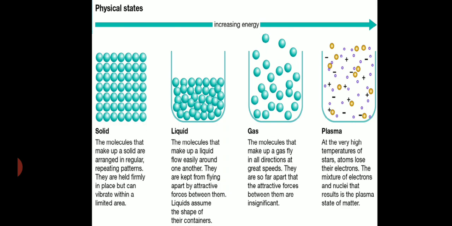Liquid and gaseous states are combinedly known as fluids because they can flow. Now, if we talk about the plasma state, it is obtained at the very high temperature of the stars, and atoms lose their electrons, as I have told earlier. The mixture of electrons and the nuclei (nuclei is the plural word of nucleus) results in the plasma state of matter.